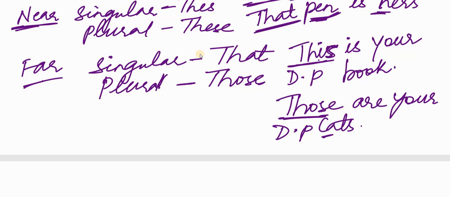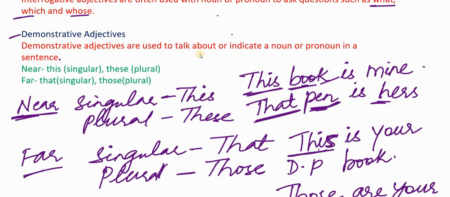What is the main difference between demonstrative adjectives and demonstrative pronouns? Demonstrative adjectives modify or specify or indicate a noun or pronoun in a sentence. There is always a noun or a pronoun immediately after demonstrative adjectives, like how we have book here immediately after the demonstrative adjective this, and pen here after that.